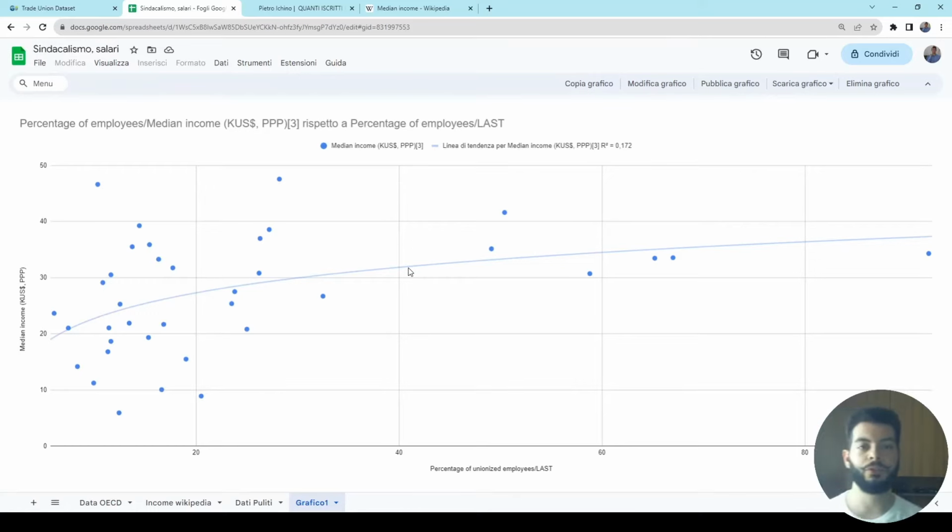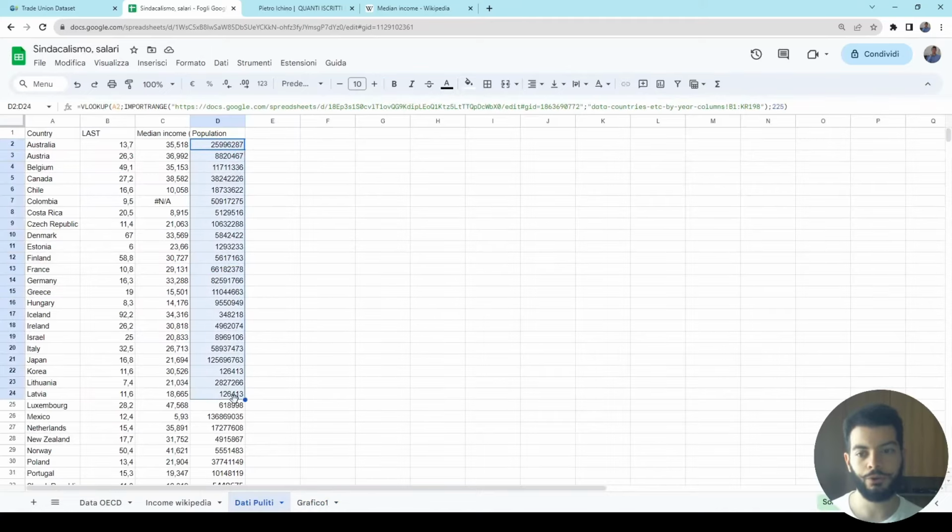The problem of the chart done of Google Spreadsheet is that I can't customize it much. So I went to repeat the same on Tableau, because there you will see also why I added the population column.